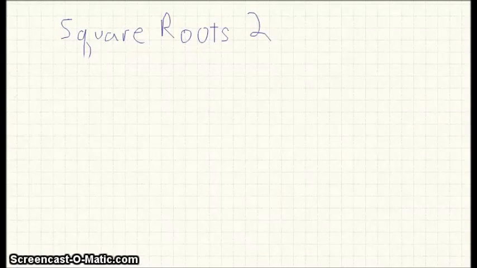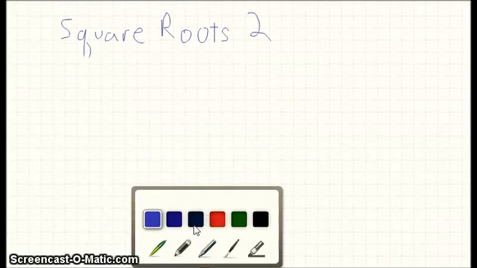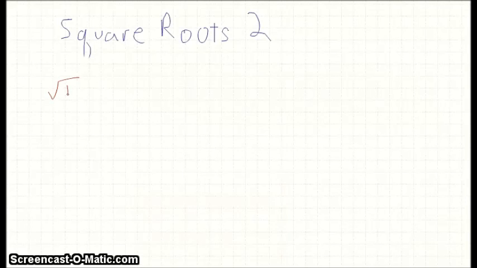Alright, so let's continue our discussion on square roots. And part of learning square roots is learning all of the ones that are perfect square roots. So we had talked about a couple perfect square roots in the last video. So I'm going to go ahead and give you all the ones that are perfect. So you have square root of 1, square root of 4, square root of 9, square root of 16, square root of 25.